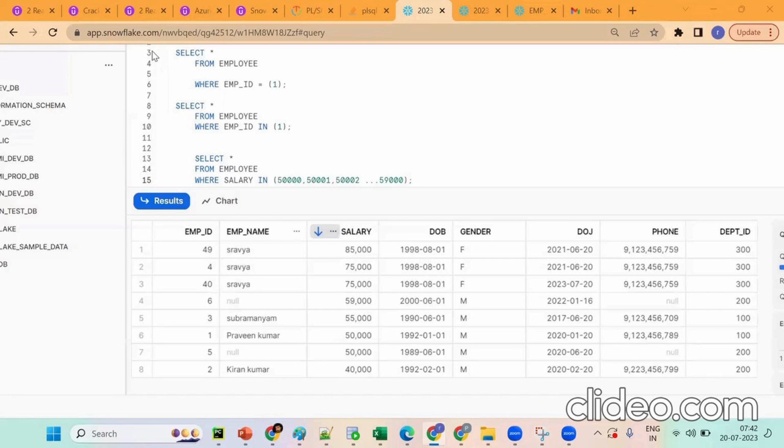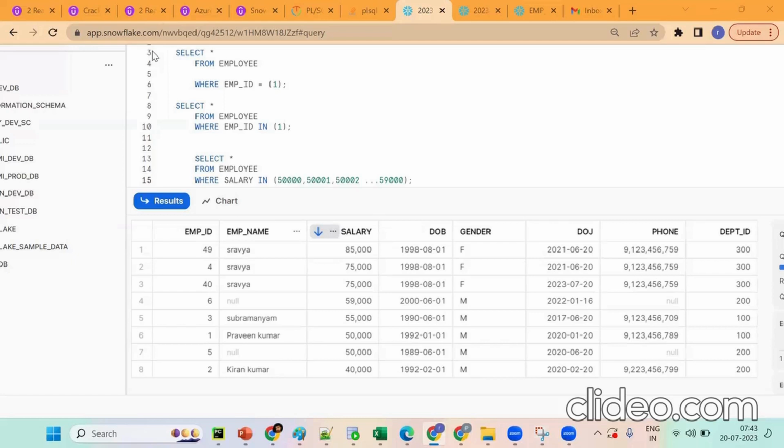If you want to communicate with any database, we should go for SQL. SQL is nothing but Structured Query Language. Simply, it is used to communicate with the database. Remember, your basics should be strong. Any database or data warehouse we can communicate with using SQL.